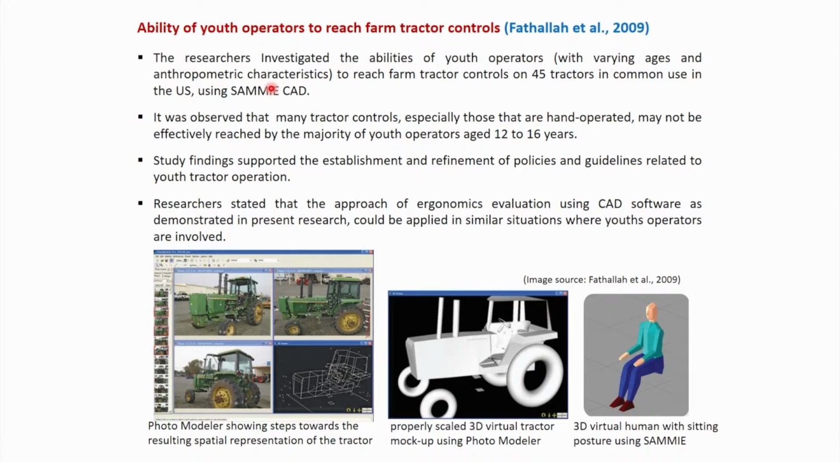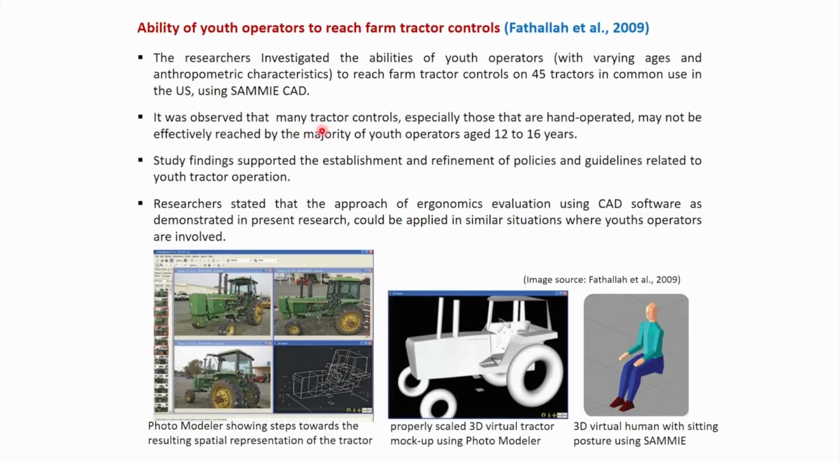So, in this particular research paper, they investigated whether the youth operator can use them, because the tractor and tractor cabins, all these are designed for the adult population, but whether those tractors can be suitable for youth operators, they studied using SamiCAD software.